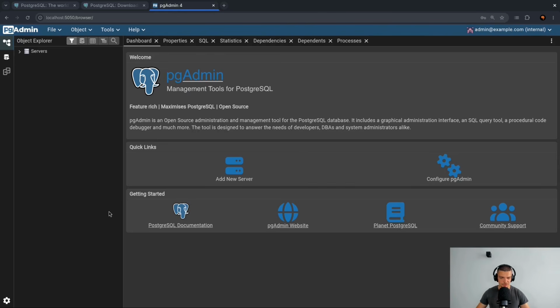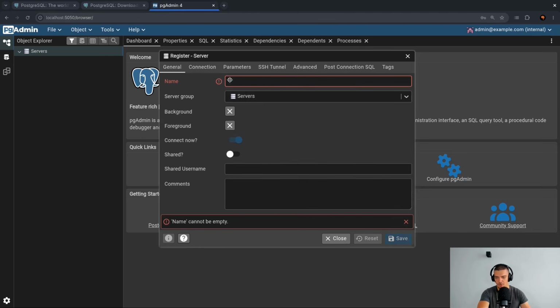pgadmin is now the management tool here that we can do everything in a visual way in. And the first thing that we want to do is we want to connect to the server. So right now we have no server here, and we want to add a new server. And I'm going to talk about the terminology in a second here. What is a server? What is a database? What is a schema? What is a table?